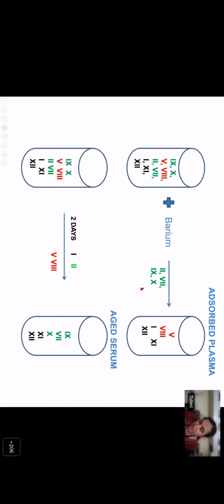You can use the aged serum. Aged serum is normal serum which has been stored for 2 days at room temperature. Over the period of 2 days, the labile factors, factor 5 and 8, will disappear. And in the clotting process, fibrinogen and factor 2 will not be there. So this is your aged serum.